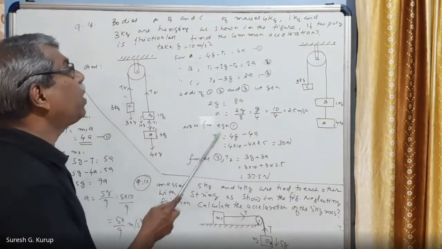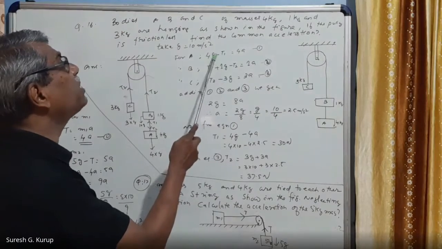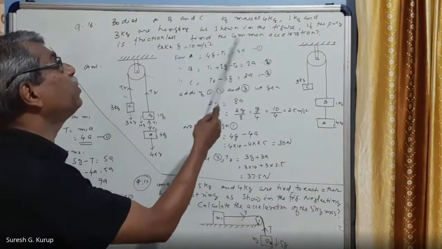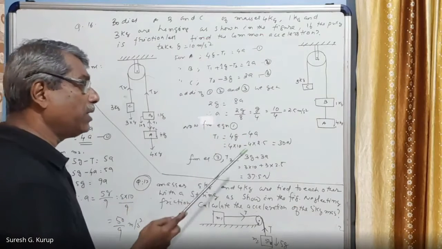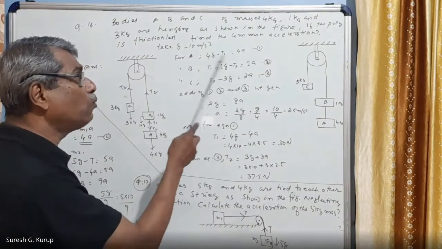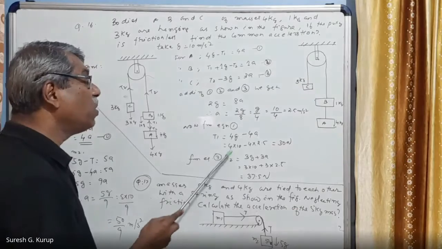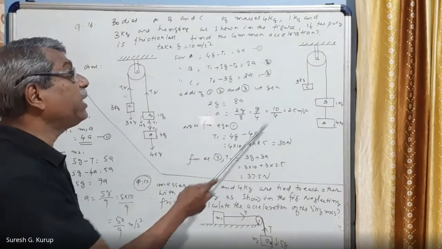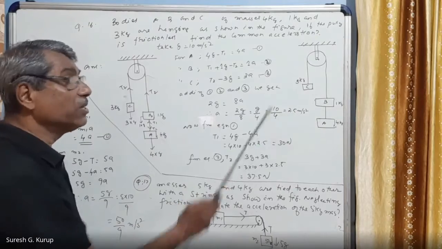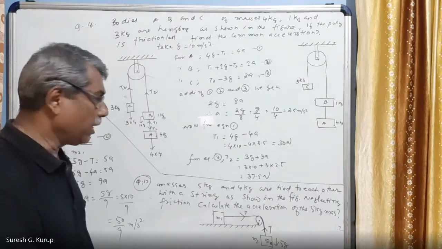From equation number 1, we can write T1 is equal to 4G minus 4A, since T1 is taken to the other side, it becomes positive, and 4A is taken to the other side. 4 into G means 4 into 10, minus 4 into A, already calculated 2.5, is equal to 30 Newton you are getting.